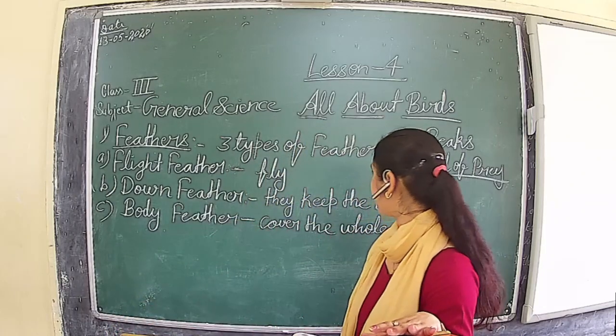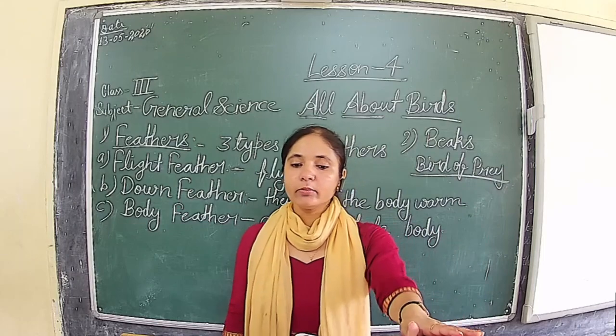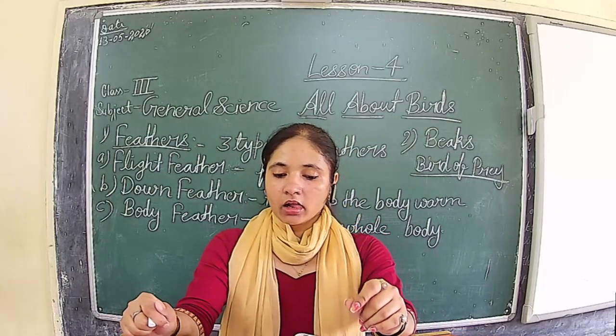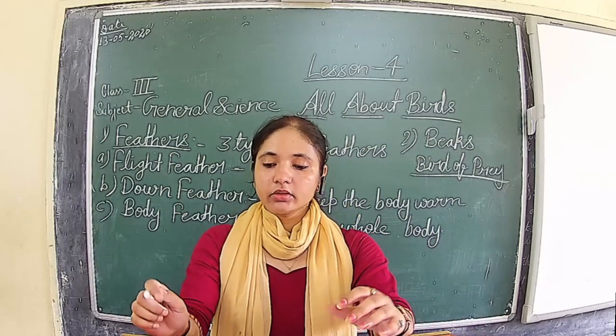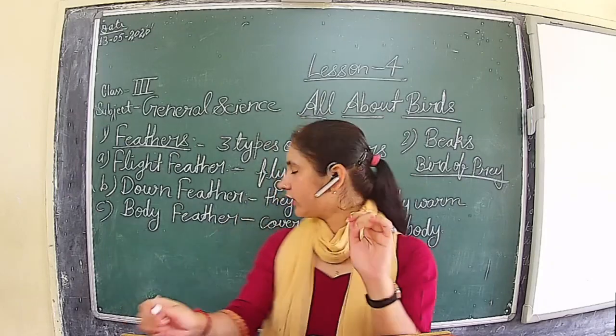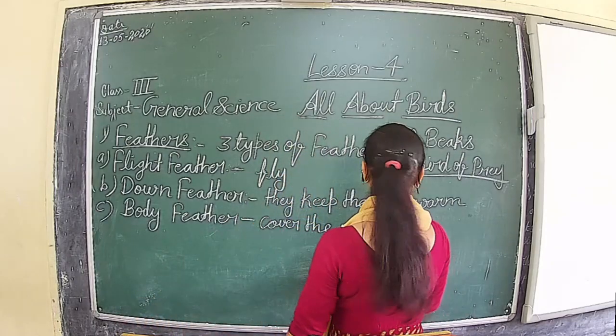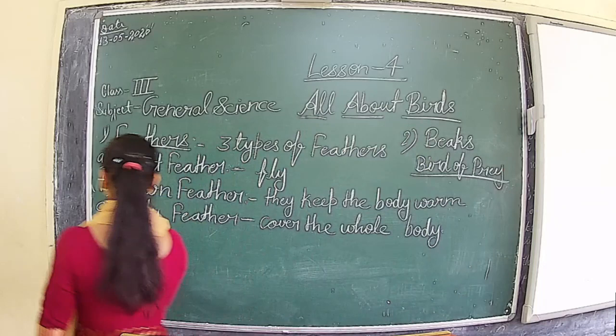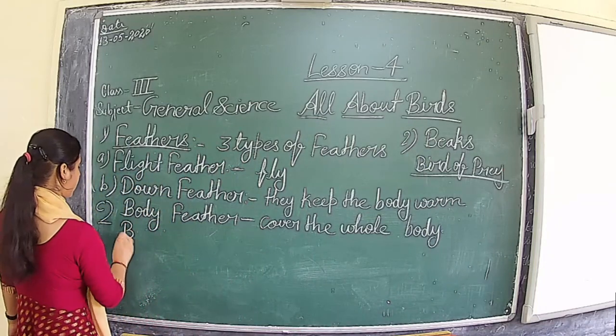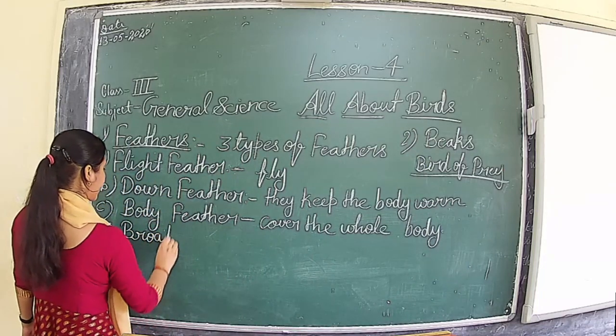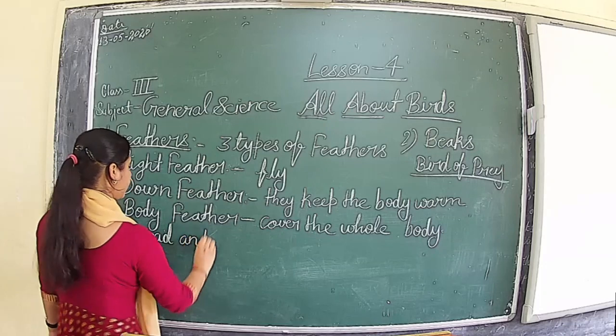Then the fourth is the broad and flat beak. Which type of bird? Birds like duck and geese. This is a somewhat different type of beak.